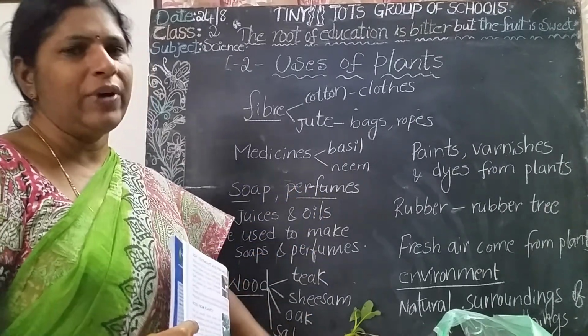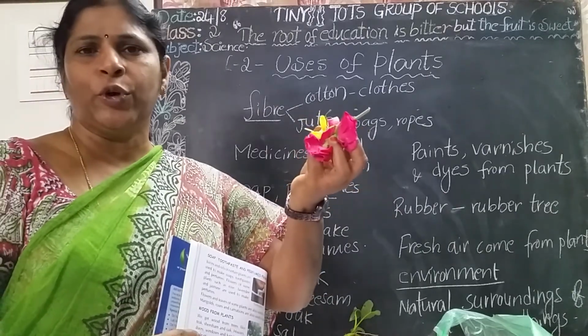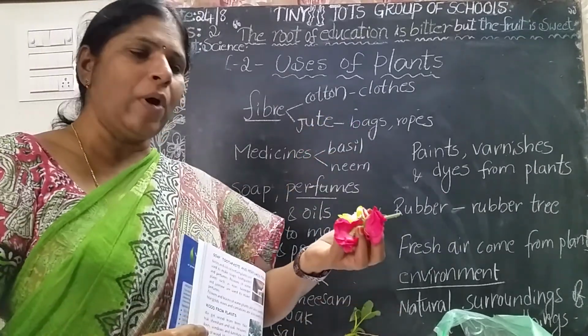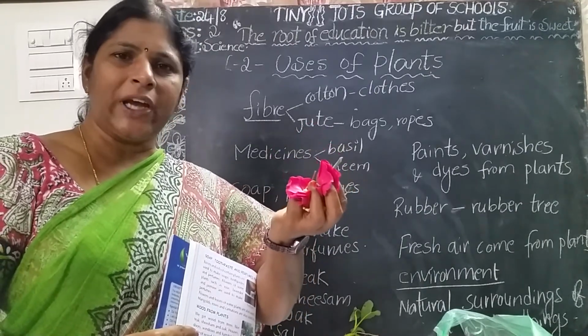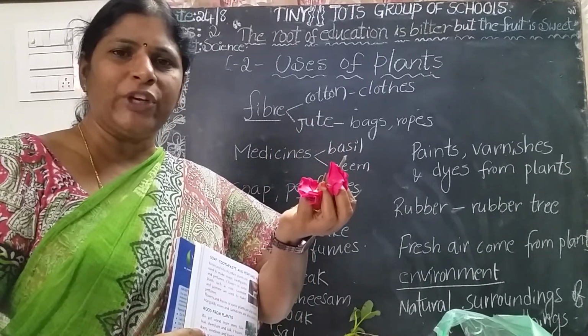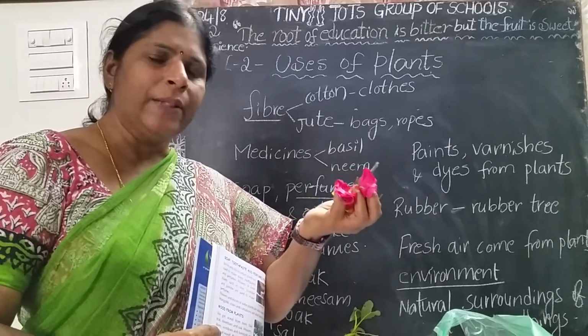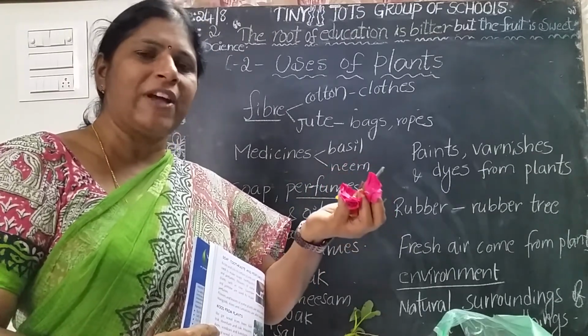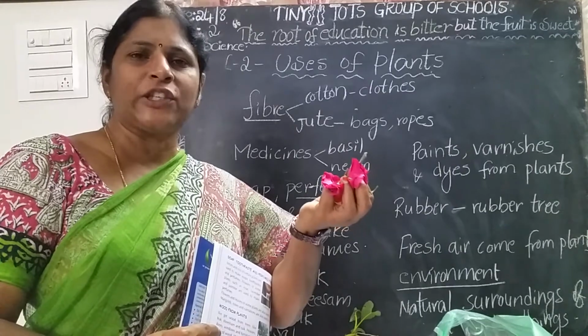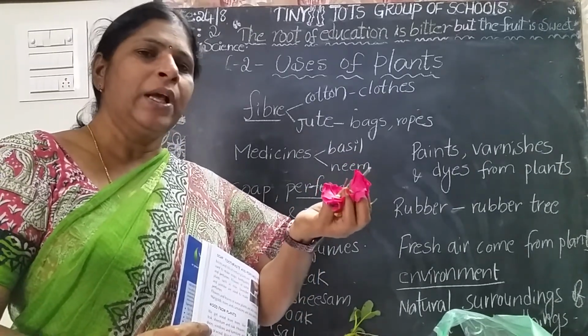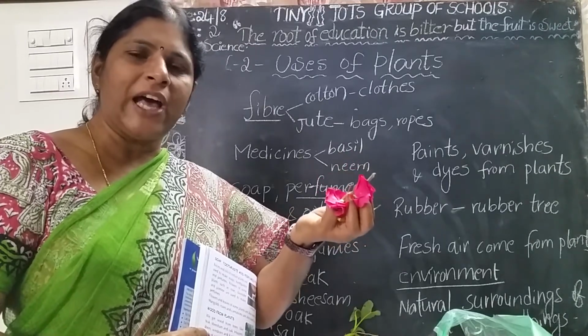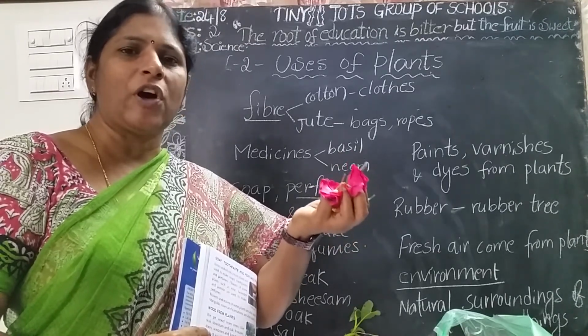We use the flowers for making perfume. And neem oils also come from the flowers. Rose oil is there, lavender oil is there. We apply them on our hair and they give a good smell. That's why people use perfumes and soaps. Natural soaps and natural perfumes are made with the flowers and leaves of plants.